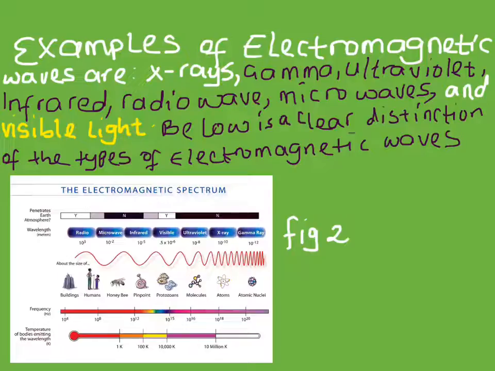This is to say, of all the electromagnetic waves, gamma ray has the highest frequency, while radio waves have the lowest frequency. But gamma rays have the lowest wavelength, while radio waves have the highest wavelength.